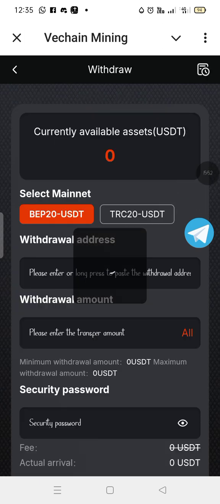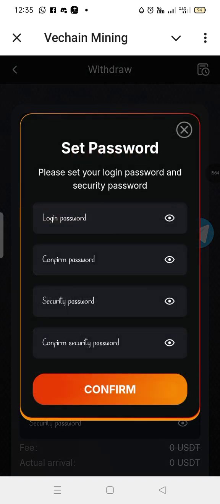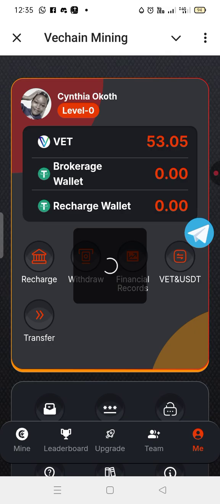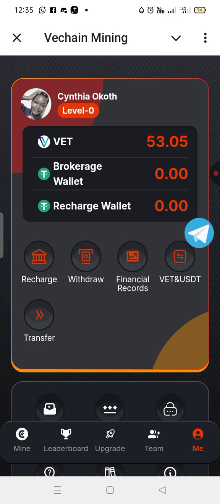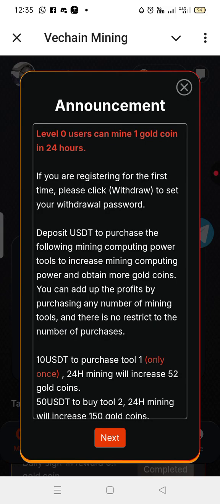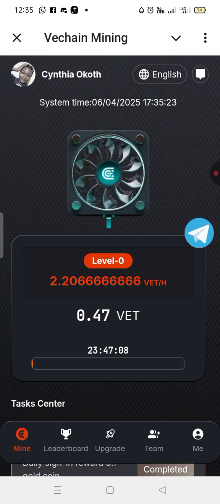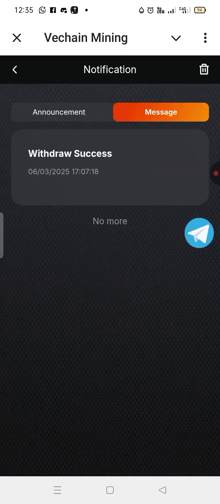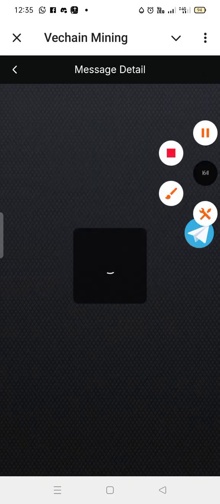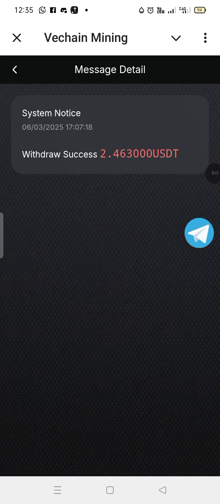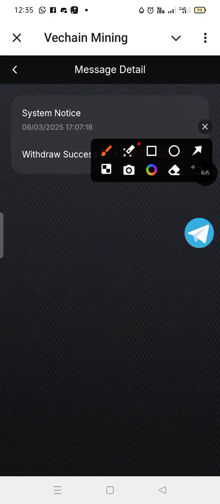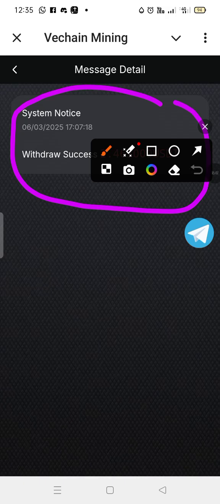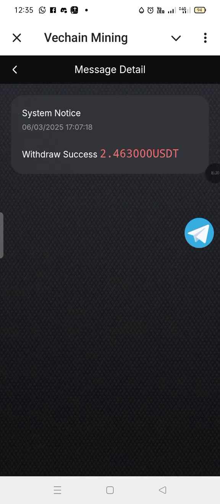And let me show you the notification I got after I withdrew. You can see it here. You can see system message, announcement message. You can see withdrawal successful. We can open it to see how everything happened. You can see the time and everything is indicated here. So guys, it means that it is real and it is working and it is good.